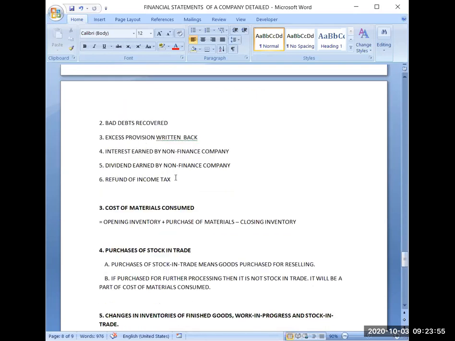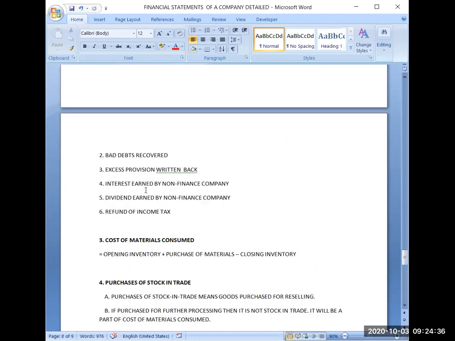Then if you are getting some income tax refund, what is income tax refund? Suppose last year I have paid rupees 10,000 to the government of India as income tax. And when my actual tax liability has been assessed as per the rules of the Income Tax Act, my actual tax liability was rupees 8,000. So what happened? The government of India will return me 2,000 back. Whatever amount the government of India is returning me is called refund of income tax, because I had paid earlier more than the tax liability. So I hope other income is also clear.